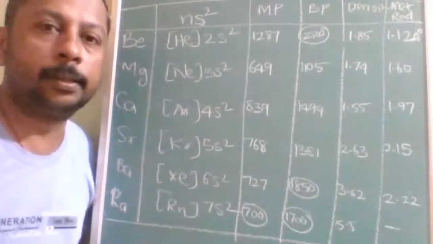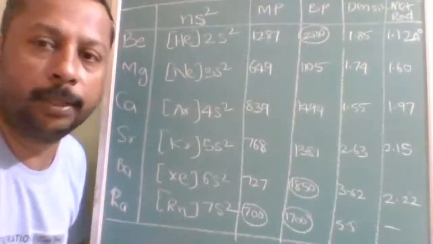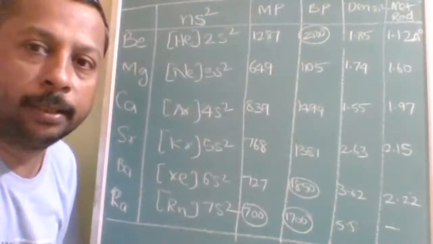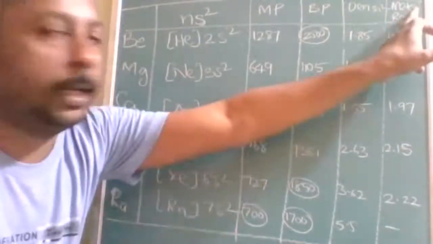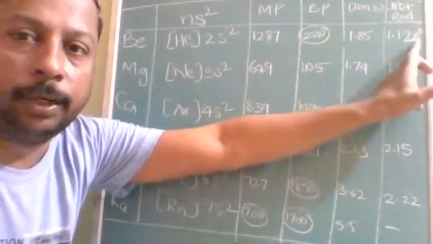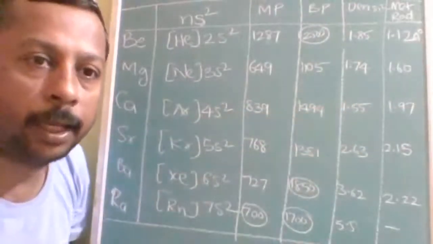These are the general properties. What are the three general properties we are going to study? Melting point, boiling point, density. Apart from that, the fourth property is metallic radius. We are going to express it in terms of angstroms.